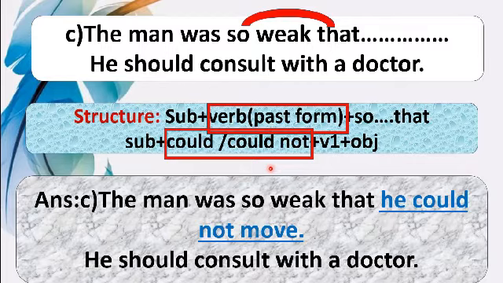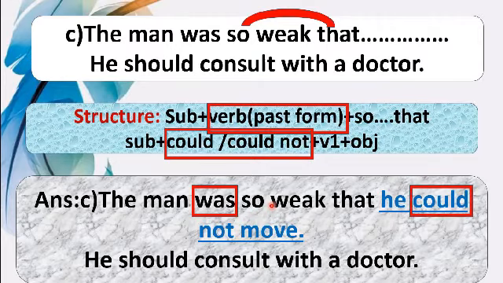So you can complete the answer in this way. The man was so weak that he could not move. Dear students, just look here. Before so that we find past tense was. And to get a complete idea, here could not has been written by following the same tense, which brings a complete sense. Now coming to the next one.